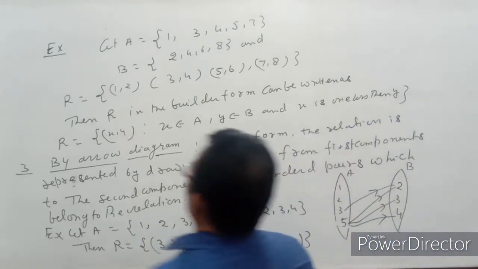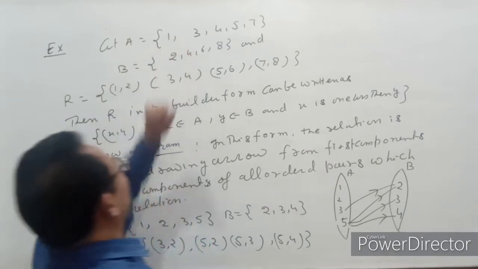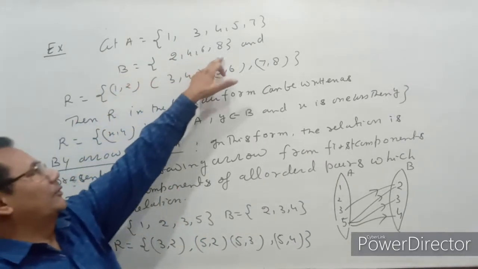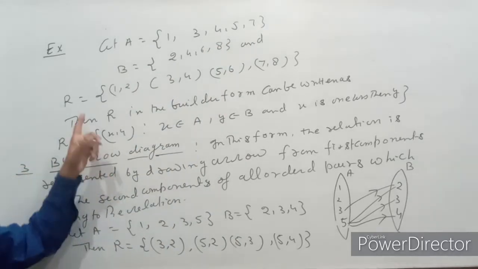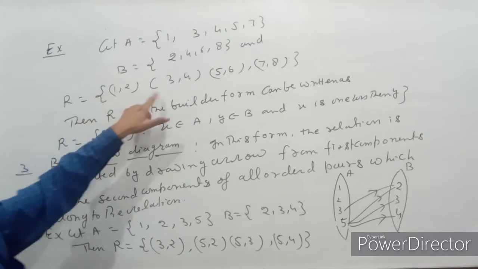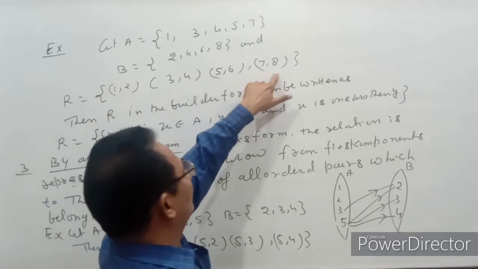Example: let A be the set {1, 3, 4, 5, 7} and B be the set, and a relation defined from set A to B: (1, 2), (3, 4), (5, 6) and (7, 8).